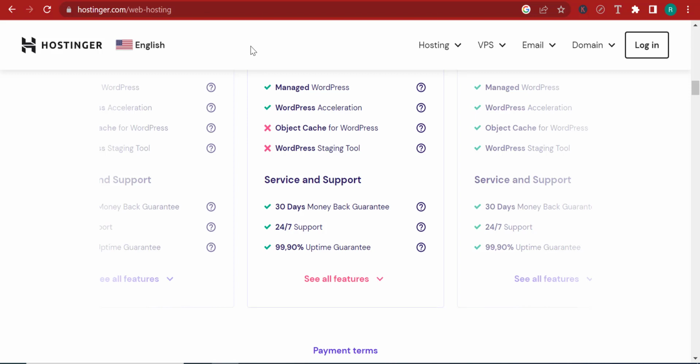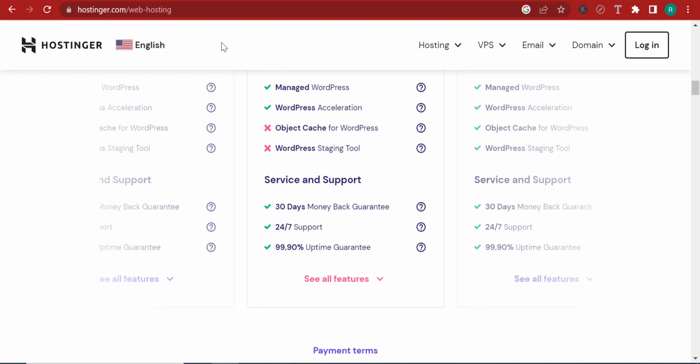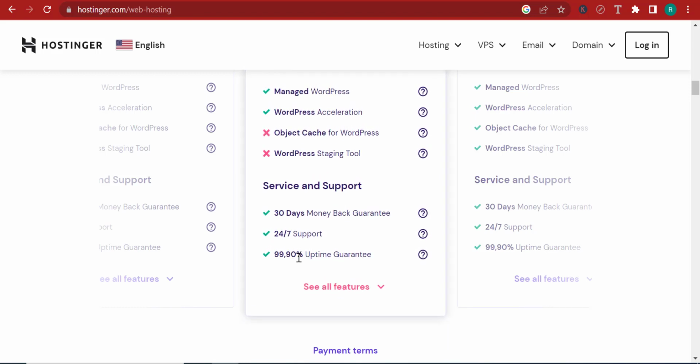And so sometimes you need service and support. The beautiful part about Hostinger is that they offer you 24/7 support, which means that you can chat with their agents, not the chat bots, on a 24/7 basis, and you benefit from a 99.9% uptime guarantee, which is the minimum uptime guarantee that you get.